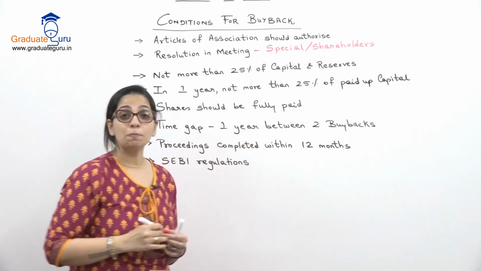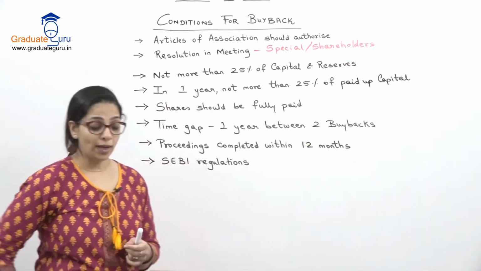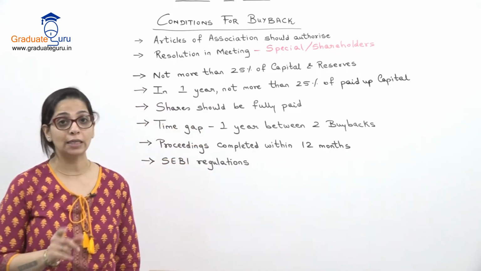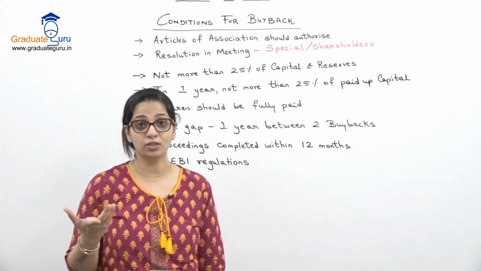Okay, so special resolution is when at least 75% of the shareholders agree to the decision. That is the special resolution.